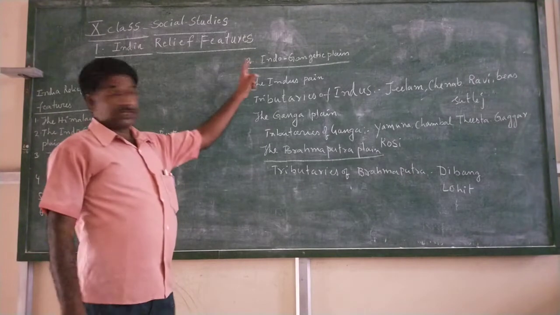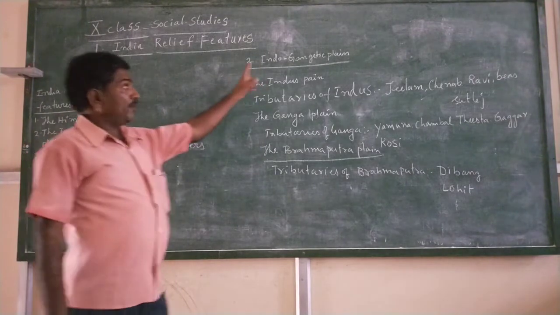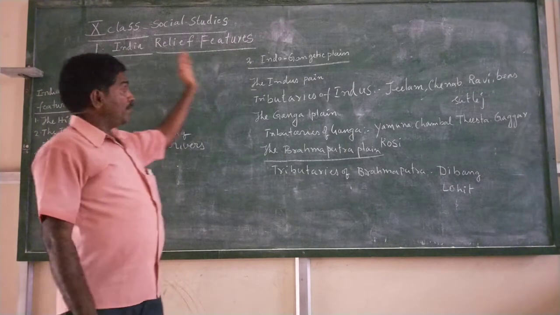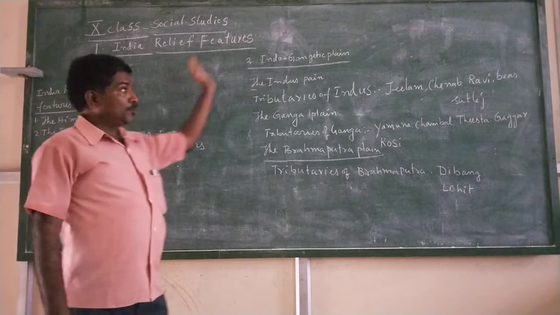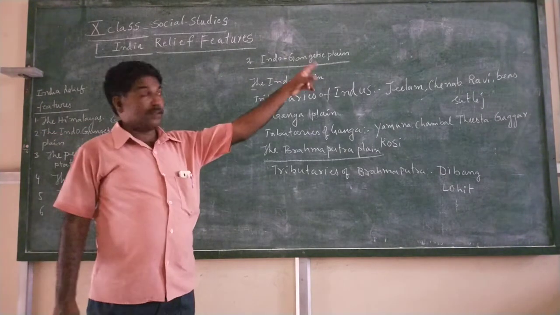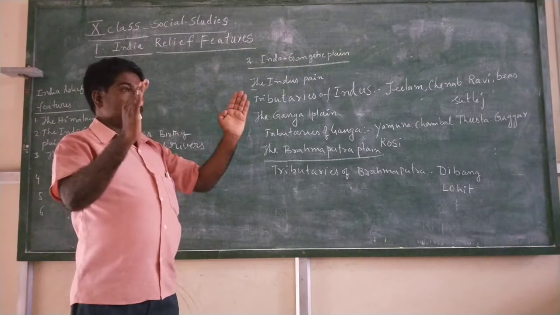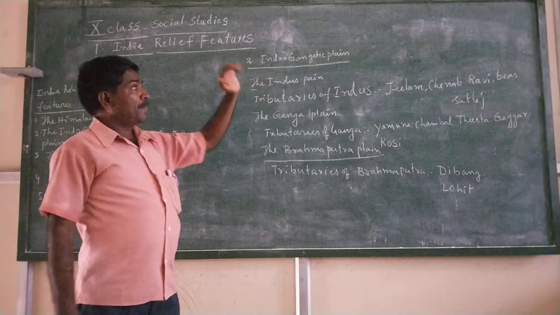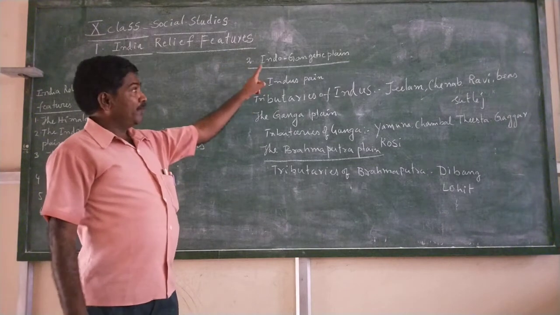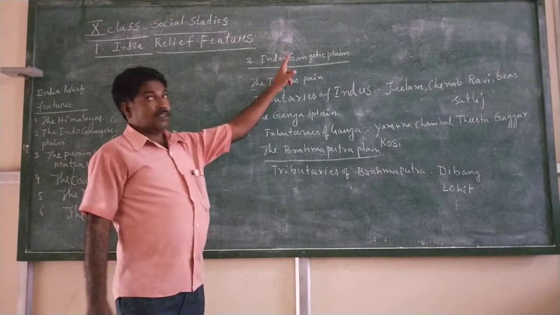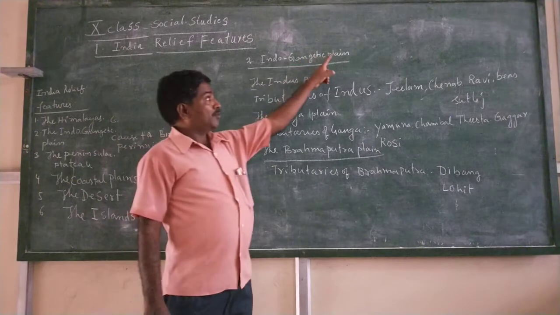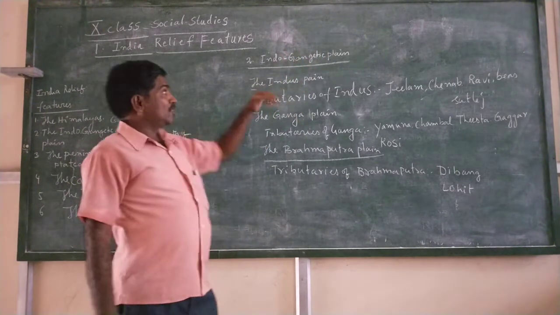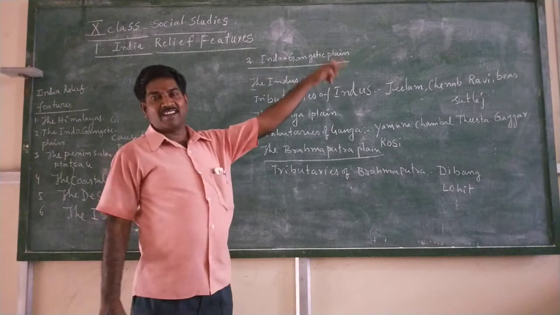The second part is the Indo-Gangetic Plains. It means from the west part of India up to the east part of India, the area is composed of the Indo-Gangetic plain. Originally it is not the correct form, but because the Indus river, Ganga river, and Brahmaputra river formed a plain area in North India, it is called the Indo-Gangetic plain area.